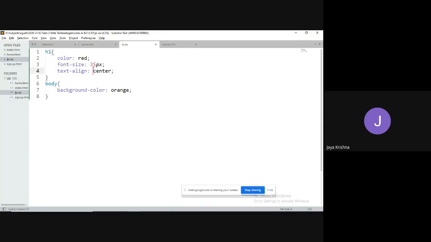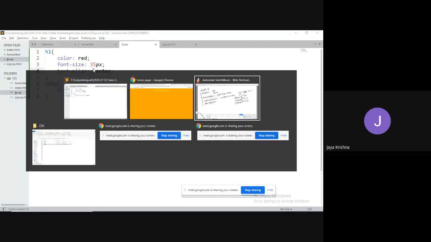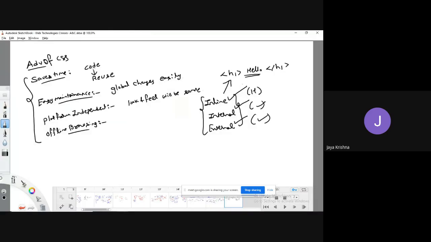Okay, now these are the three ways we can apply styles in CSS. Yes, you can apply the styles. Okay. Now here we are getting some kind of question now.